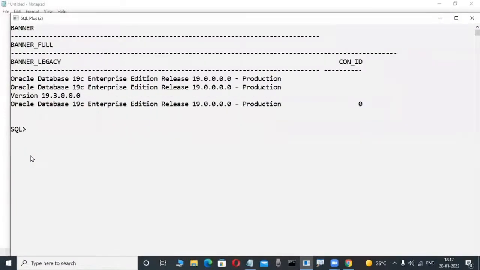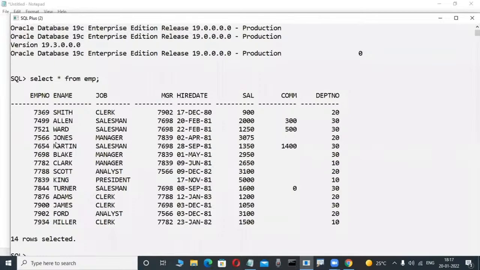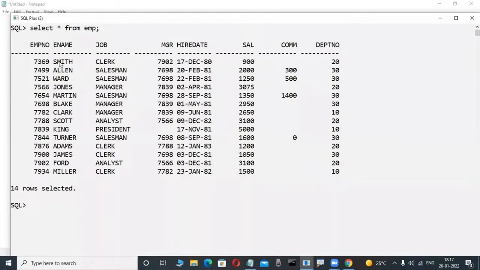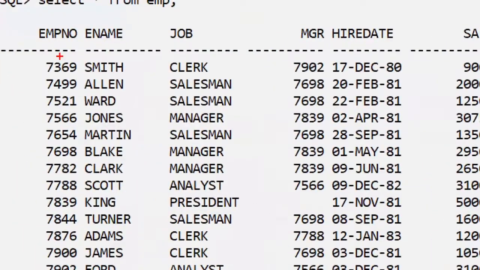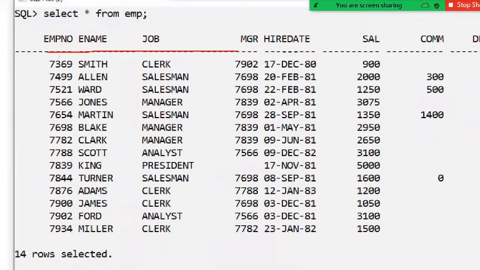Check it out, observe it here. In my Oracle database, there is a table. For example, in this database, a structured collection of data is there, or not? Yes, they are storing the data in an organized fashion. Observe here, you will also be storing data like this in the future.